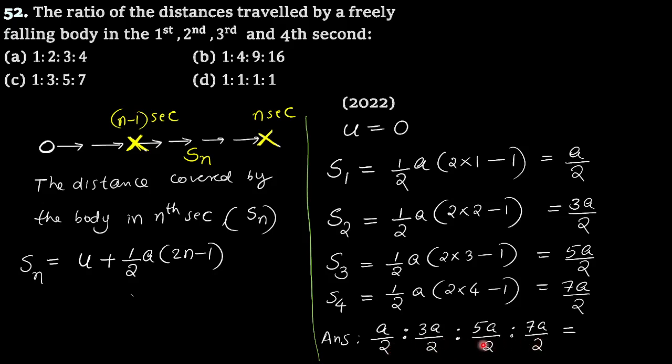In every term, a by 2 is common, so it cancels. Here 3 is remaining, 5 is remaining, 7 is remaining. So the ratio will be 1 is to 3 is to 5 is to 7. Option C is the answer. Okay.